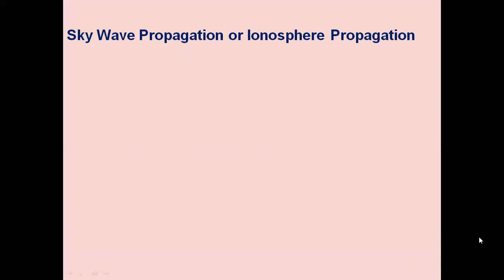The D layer is the lowest, existing at an average height of 70 kilometers with an average thickness of 10 kilometers. The degree of its ionization depends on the altitude of the sun above the horizon, and thus it disappears during night. It is the least important layer from the point of view of HF propagation. It reflects some very low frequency and low frequency waves and absorbs medium frequency and high frequency waves to a certain extent.